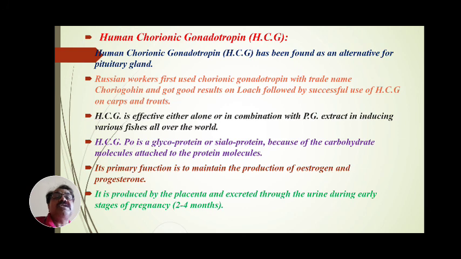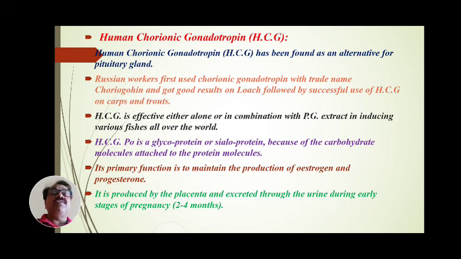Russian workers first used chorionic gonadotropin with the trade name Choriogon, and got good results on loaches, followed by successful use of HCG on carps and trout.